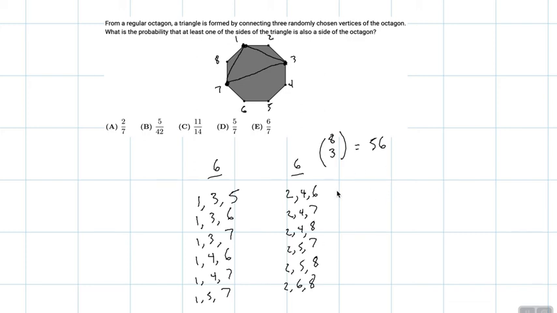And now we're going to do the remaining 3s. There are still more with 3s we could do. We could do 3, 5, 7, because that doesn't have a 1 in it. Could do 3, 5, 8. And could do 3, 6, 8. So there are 3 of these. And then the last one, the remaining that we can do with a 4, is 4, 6, 8.